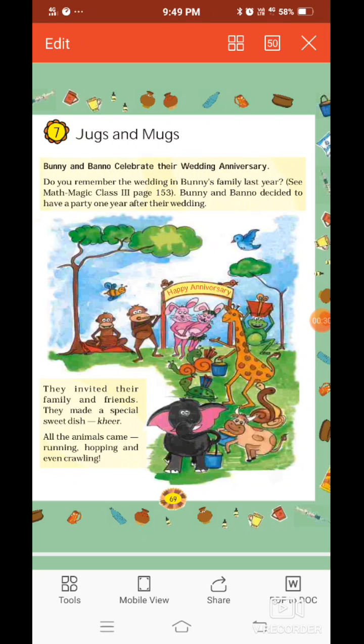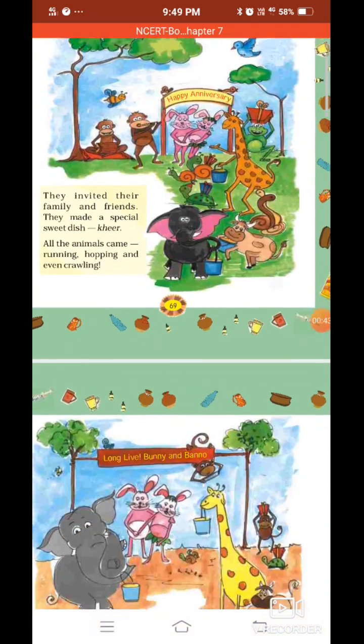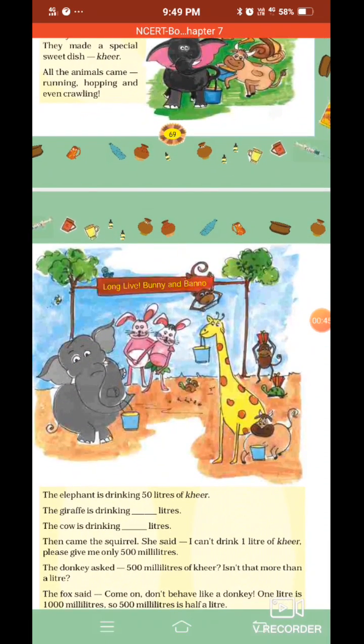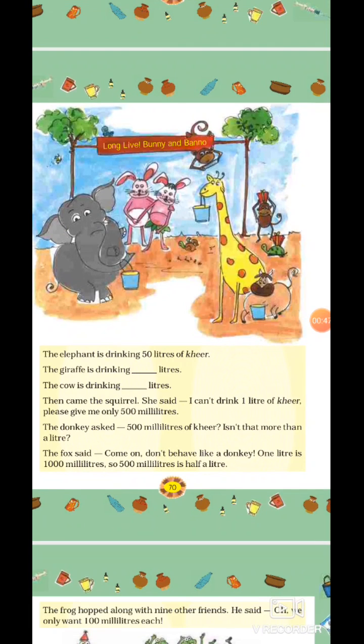They made a special sweet dish, kheer. All the animals came running, hopping, and even crawling. You can see in the picture itself, you can see all the different types of animals. Long live Bunny and Bunno. They all are praying for them.